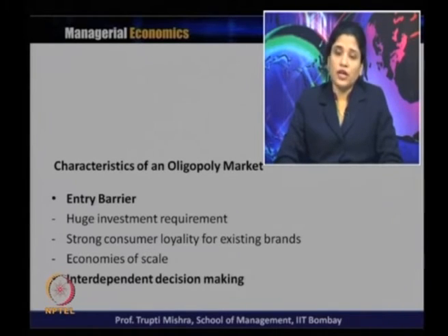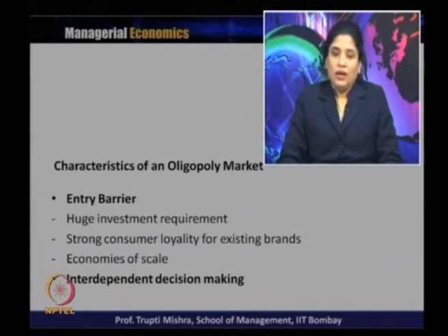Then economies of scale. We are saying that there should be at least a few large sellers, and with their scale of operation they have already achieved economies of scale. So when someone enters the market, they have to compete with them at a high cost of production, which itself creates an entry barrier for other firms, because they know that if they enter that market, they have to compete with a high cost of production.